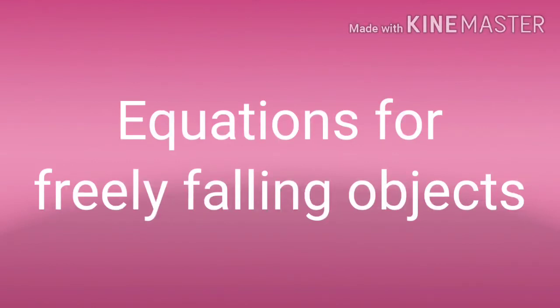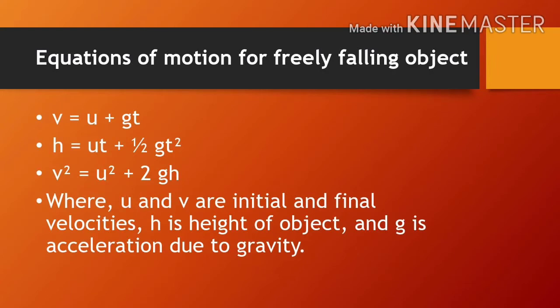The acceleration a is replaced by small g, s is replaced by the height h, and all the three equations of motion are modified for the motion under gravity as v is equal to u plus gt, h is equal to ut plus half gt square, and v square is equal to u square plus 2gh, where u and v are initial and final velocities, h is height of the object, and g is acceleration due to gravity.